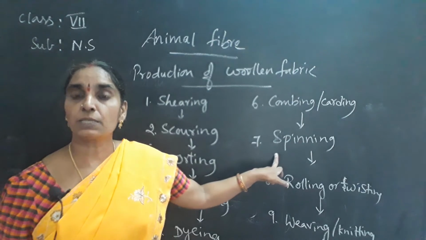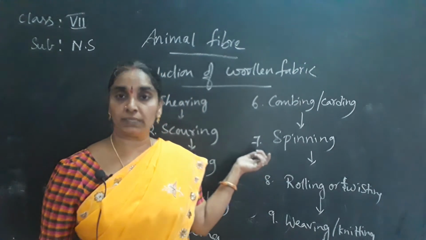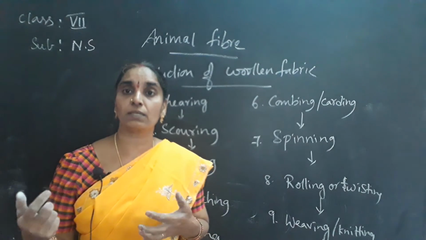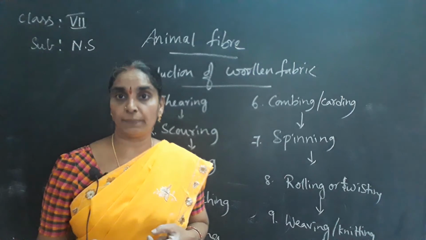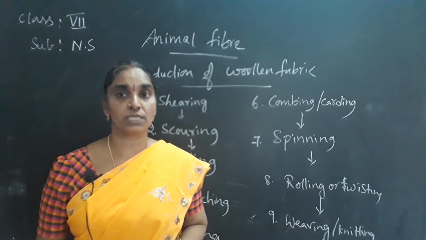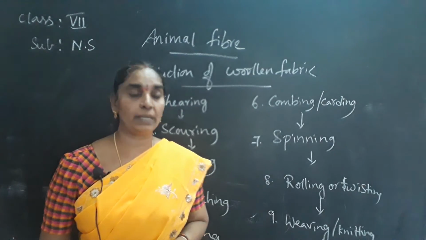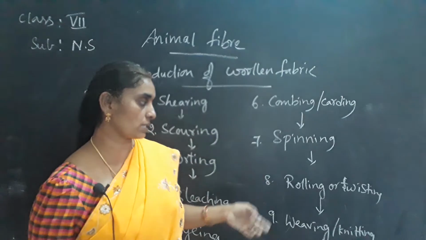Then spinning. The spinning process is getting the yarn from the fiber. Twisting of the fibers is called the spinning process. It is done over the takli or charkha in the homemade process, or now spinning mills are also used.